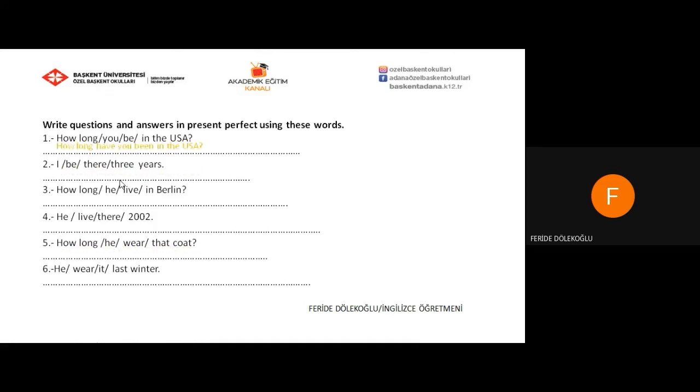How long have you been in the USA? We use this question word how long in the present perfect tense very often. And the answer is, now you need to remember the rules for and since. And it says 3 years. We are talking about a period of time. So the correct answer is, I have been there for 3 years.